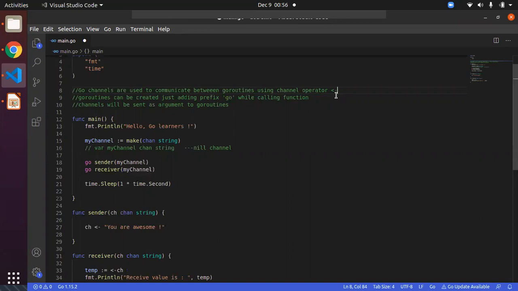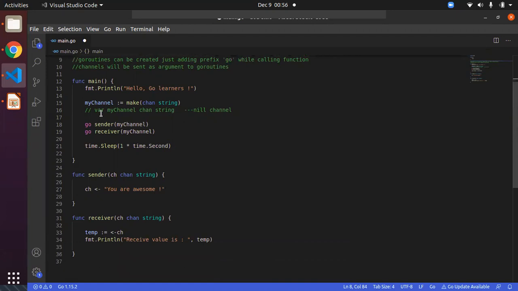This is the only angle bracket you can use for the channel operator; you cannot use the other angle bracket. Go routines can be created by just adding the prefix Go while calling the function, which we saw in the previous video. And channels will be sent as an argument to the Go routine so that it can receive or send messages or data between Go routines.